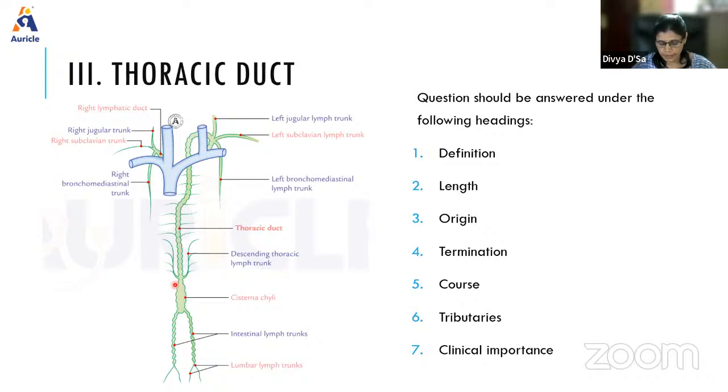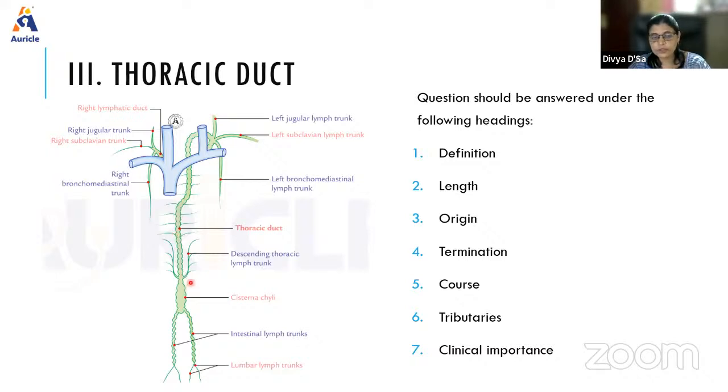So what is its length? It measures about 45 centimeters and the average width is about 0.5 centimeters. The characteristic feature is that it looks beaded in appearance, and it is provided with numerous valves. The increased number of valves present there is why it gives this beaded appearance.